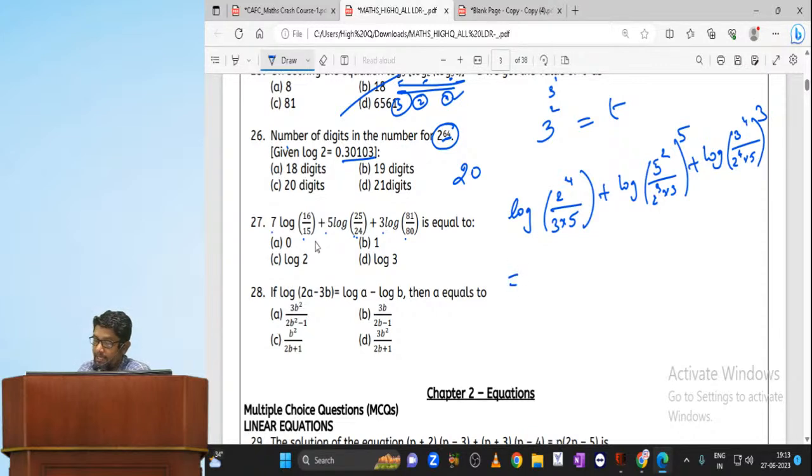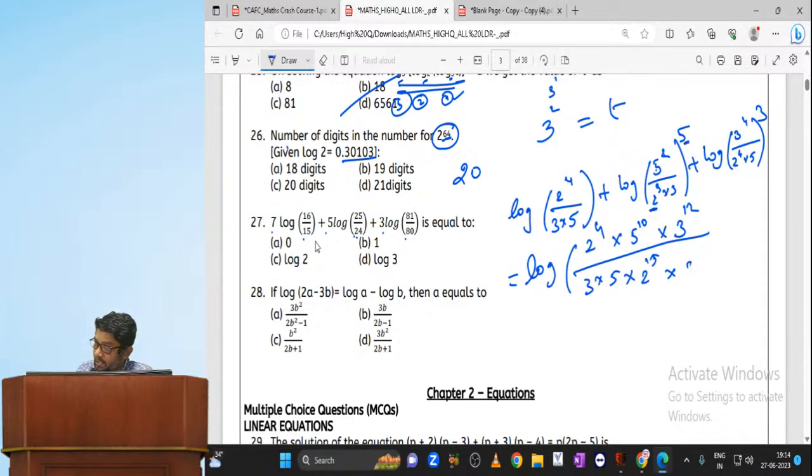So what exactly we are getting, my dear? Log of 2 power 4 into 5 square whole power 5. What is it? 5 power 10 into 3 power 12 divided by 3 into 5 into 2 power 3 whole power 5. 2 power 15, 3 power 5 into 2 power 4 whole power 3.